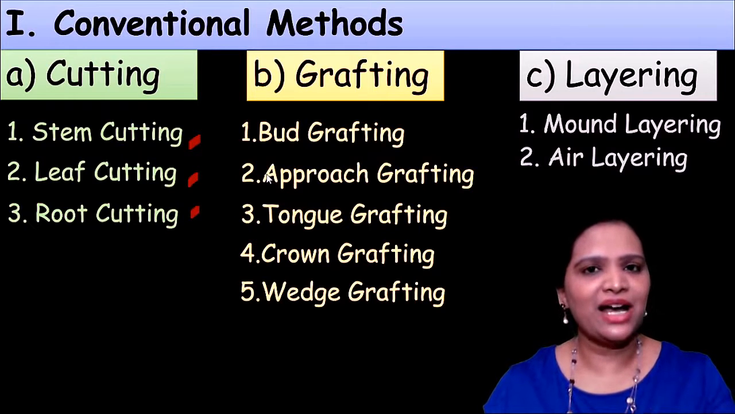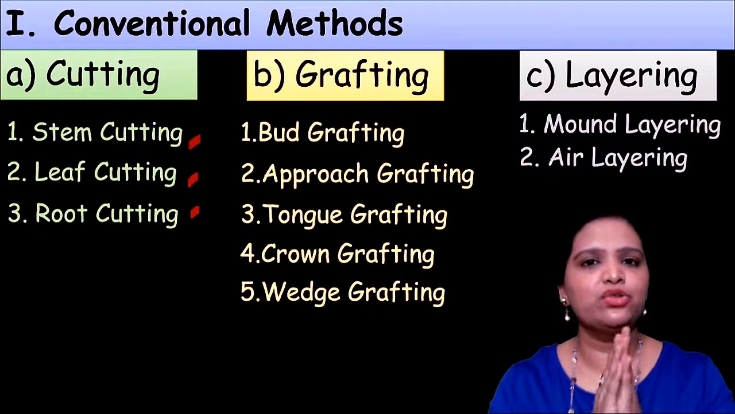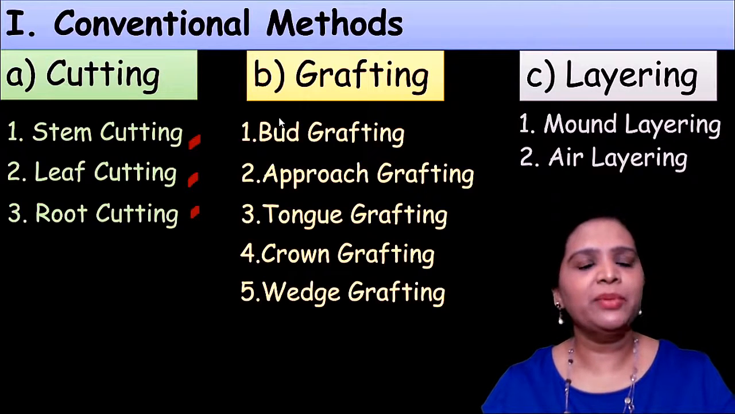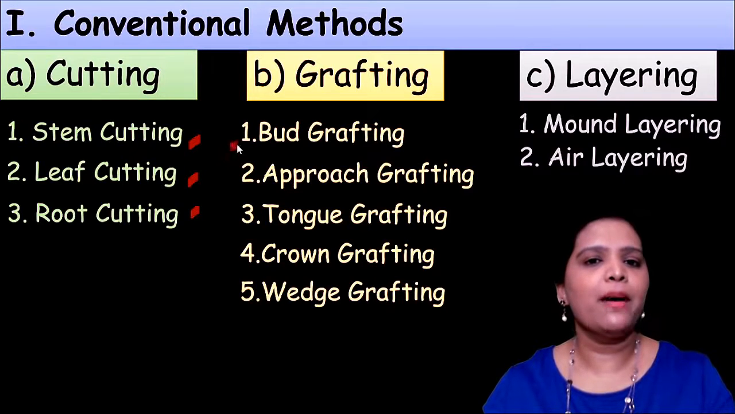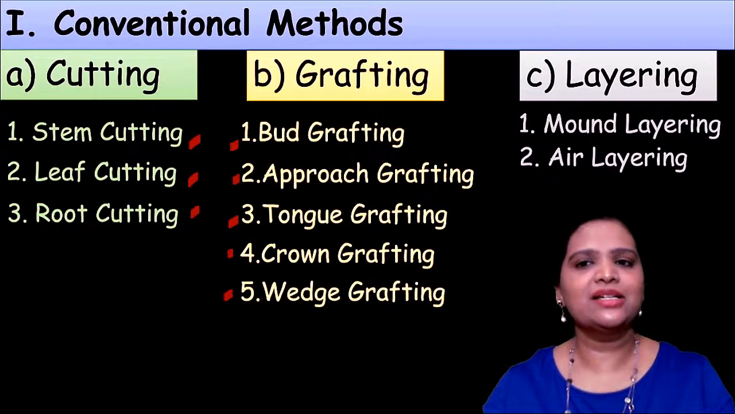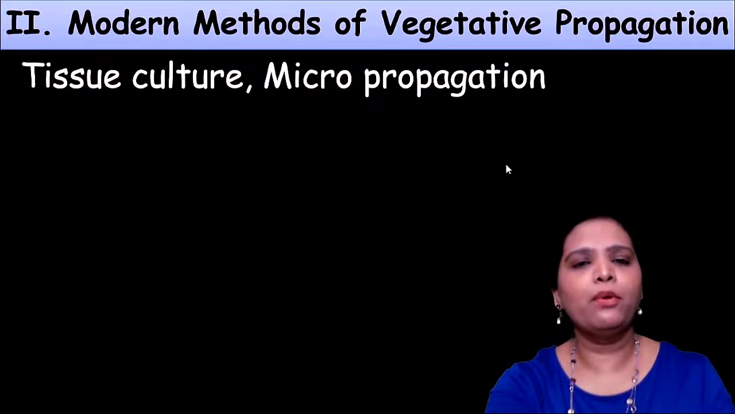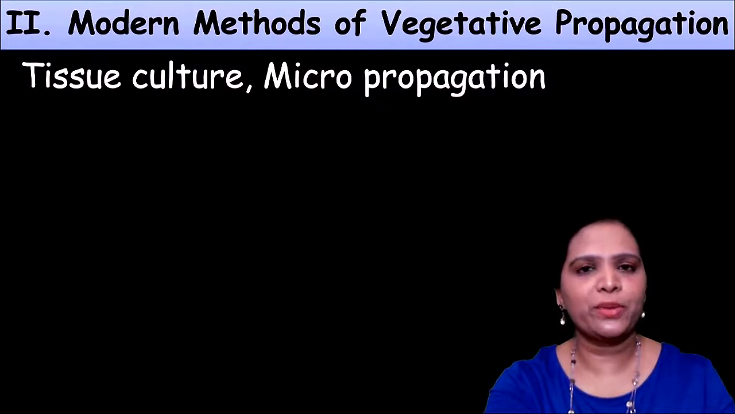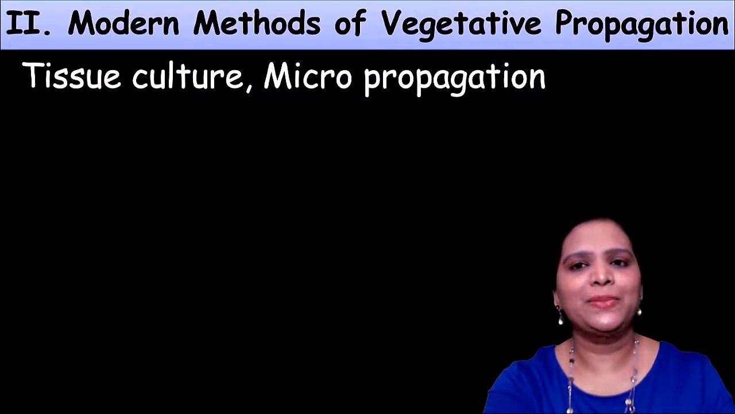The second category is grafting. Grafting means joining or fusing two parts of the plants. Depending upon which style of joining you are doing, it could be classified into 5 types: bud grafting, approach grafting, tongue grafting, crown grafting and wedge grafting. Okay, and the third conventional method is called layering. Layering is of 2 types: mound layering and air layering. And the second method is called the modern method of vegetative propagation, where we use tissue culture or micropropagation to produce the plant.